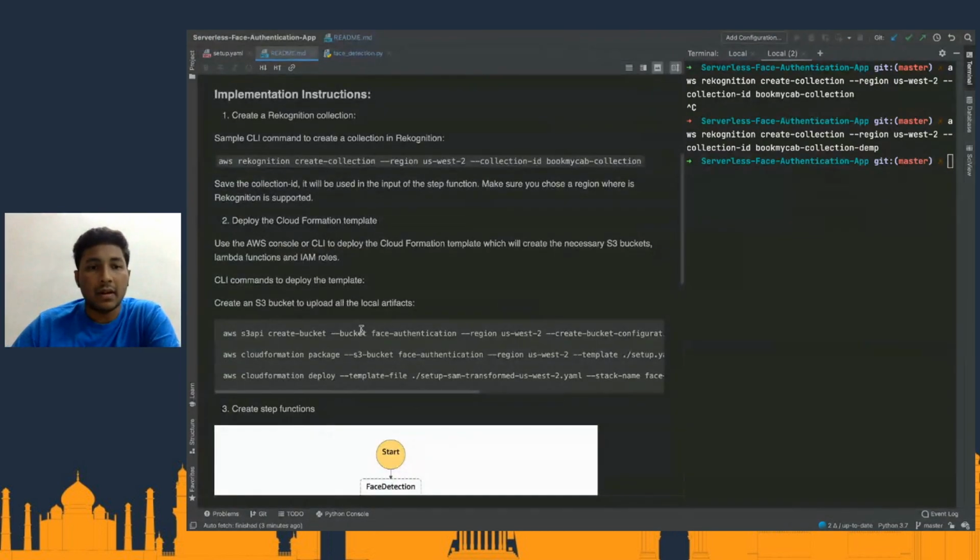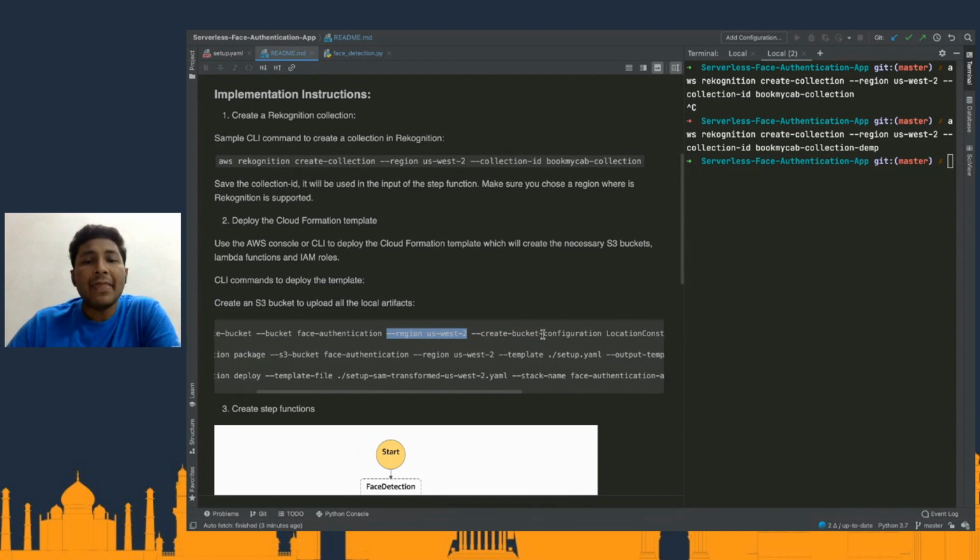Yes, it is available here. So what we are going to do is create a bucket called face authentication in the particular region in which I have created my Rekognition collection. And then I am just going to say that the location constraint is this one, and I'm going to create a bucket.